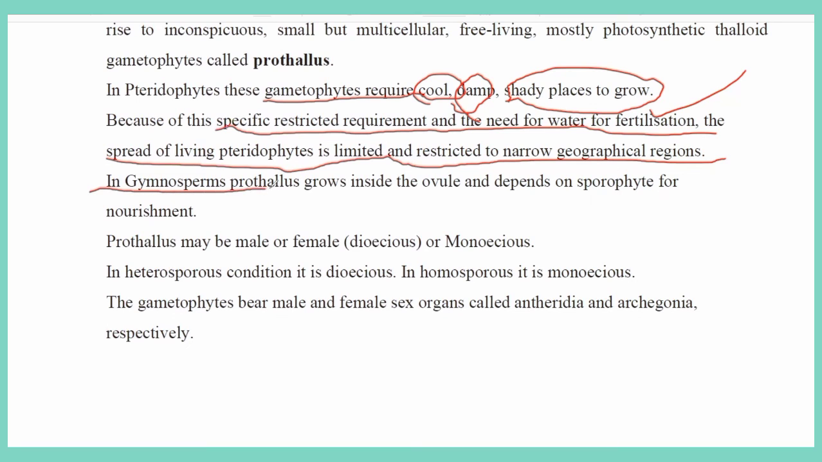In gymnosperms, the prothallus grows inside the ovule and depends on the sporophyte for nourishment. So these are the major differences between the prothallus in pteridophytes and the prothallus in gymnosperms. Already you know that pteridophytes are non-flowering plants and gymnosperms are flowering plants, but they do not develop the fruit.